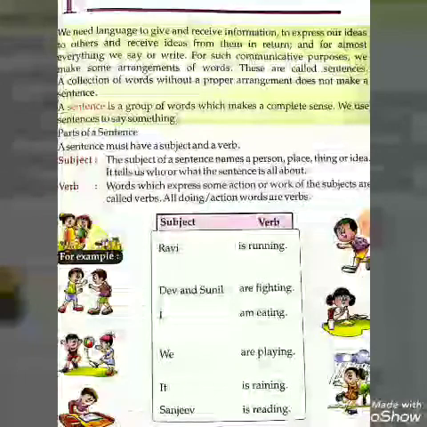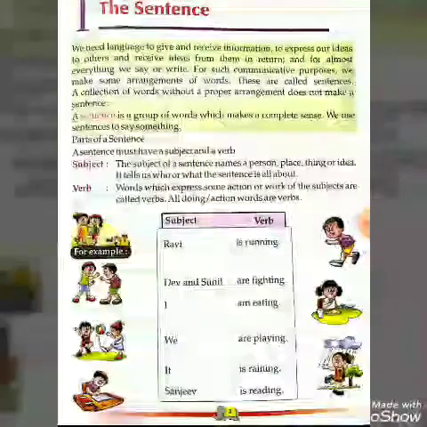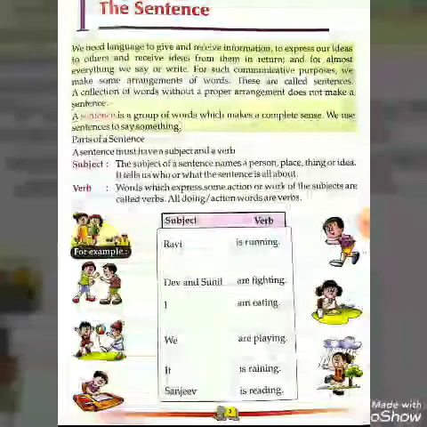First one, Ravi is running. Then what is the subject here? Ravi. You can say the subject of a sentence names a person. So here the subject is Ravi. Ravi is the name of a particular person. Is running is a verb.